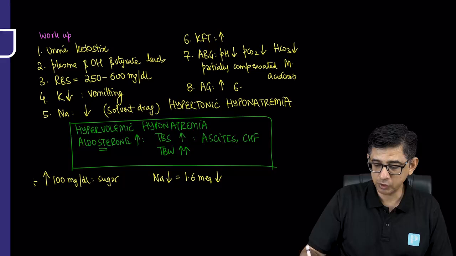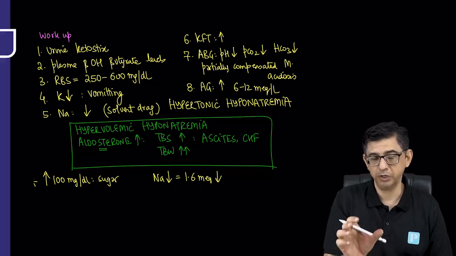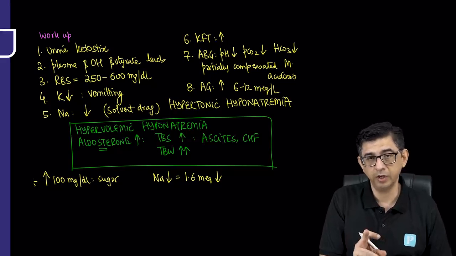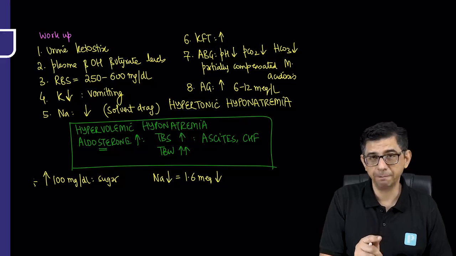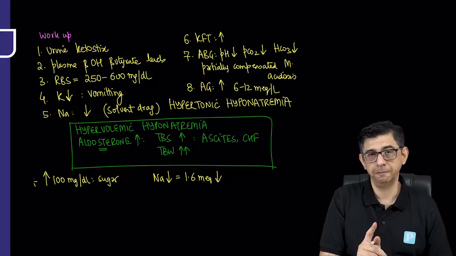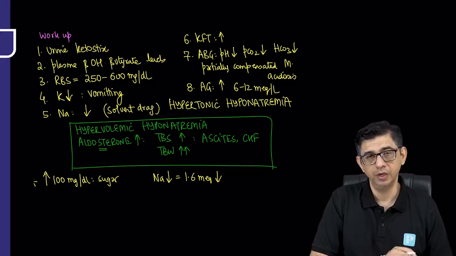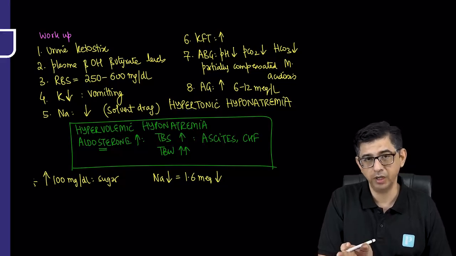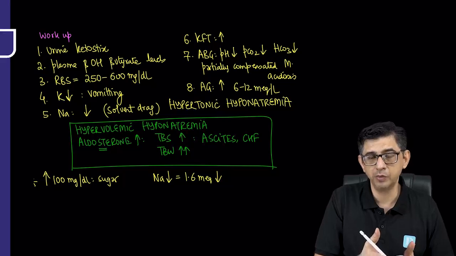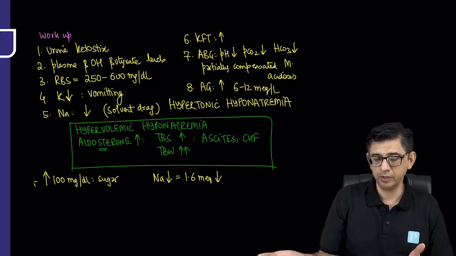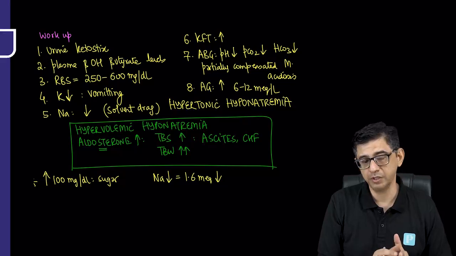Normal anion gap is between 6 to 12 milliequivalent, and the formula for an anion gap would be sodium, positive charges in the body, and from that you're gonna be subtracting the negative charges like chloride and bicarbonate. Do not include potassium in the calculation of anion gap. I mean, they will deliberately give potassium in the MCQ, and you are supposed to just neglect the potassium value. From sodium, subtract chloride and bicarbonate, and you can work out the anion gap. The reason for the increase in anion gap in this patient would be primarily that the bicarbonate is getting lesser. As a result of it, the mathematical value of anion gap would be substantially increased.